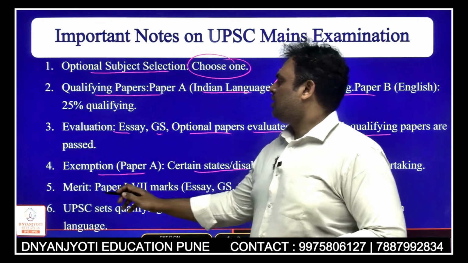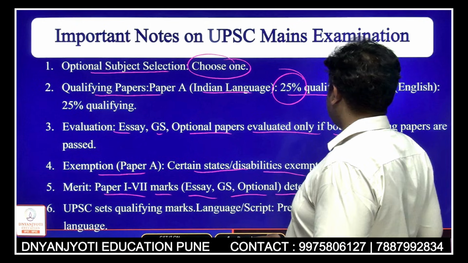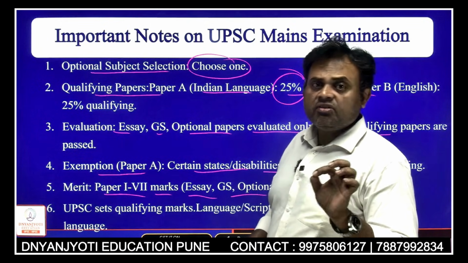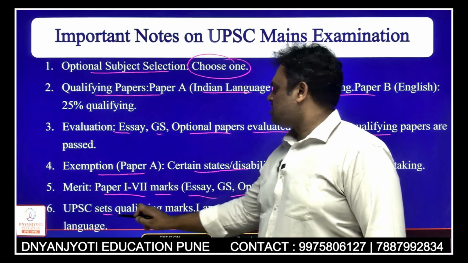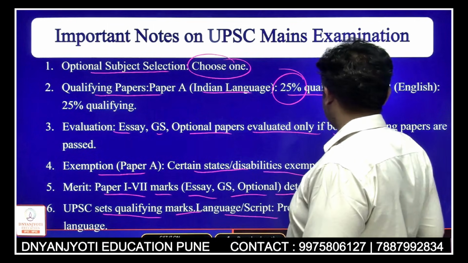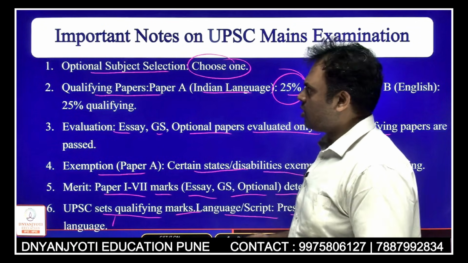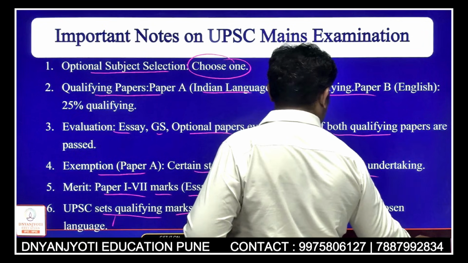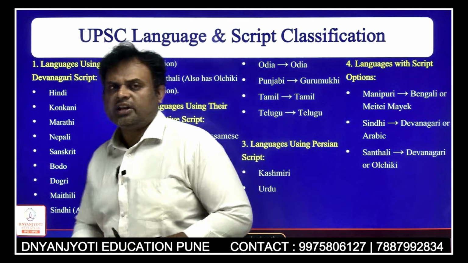Then papers 1 to 8, that is essay, GS and optional, determine the ranking. Of course, in the final selection, that 1750 score is also calculated. Okay, and UPSC sets the qualifying marks, language and the prescribed script for the chosen language. All this prerogative of what should be the criteria is definitely decided by UPSC. Now further moving, in which language can you write the answers?